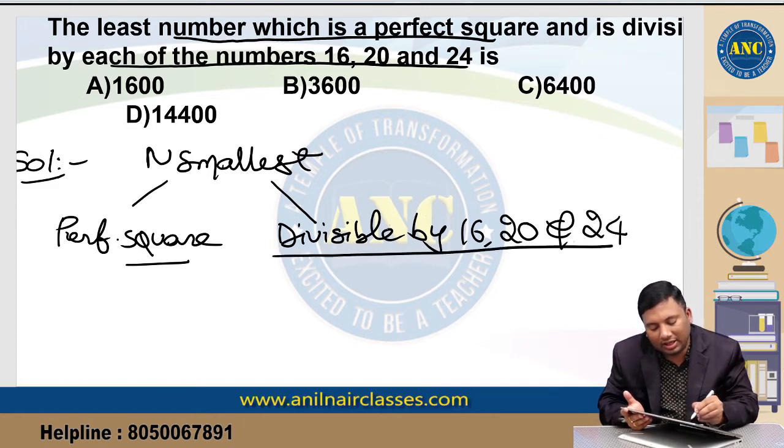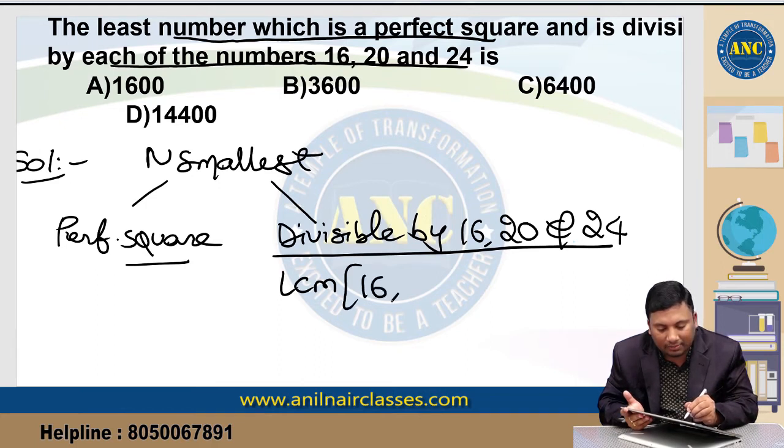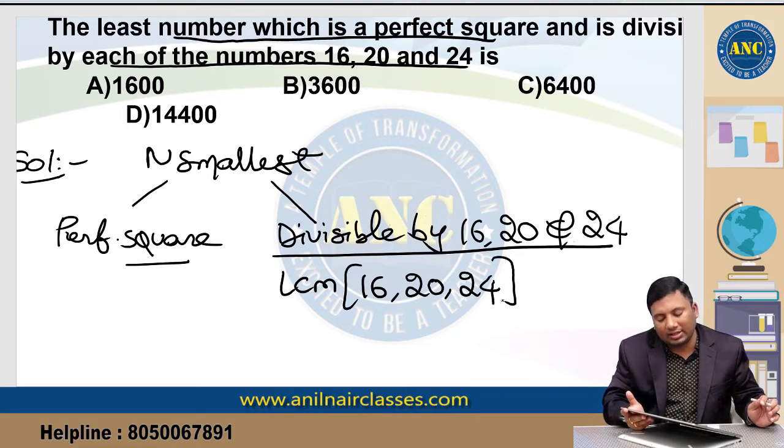What is the number that is divisible by 16, 20 and 24? LCM of 16, 20 and 24. I hope it is clear.